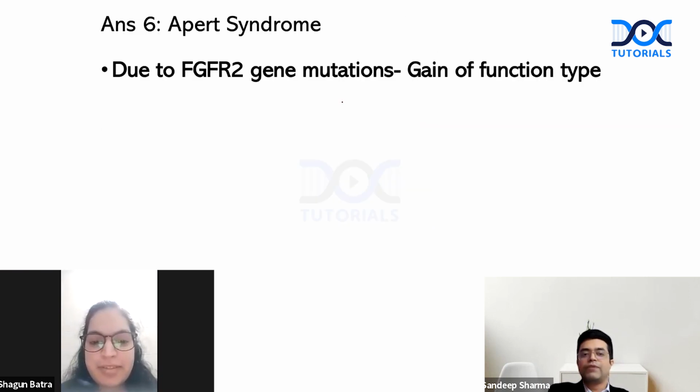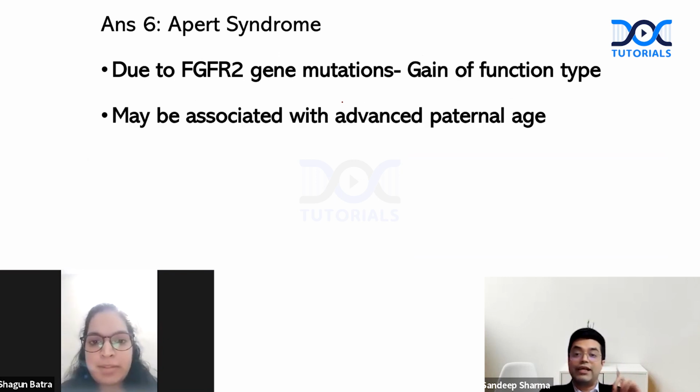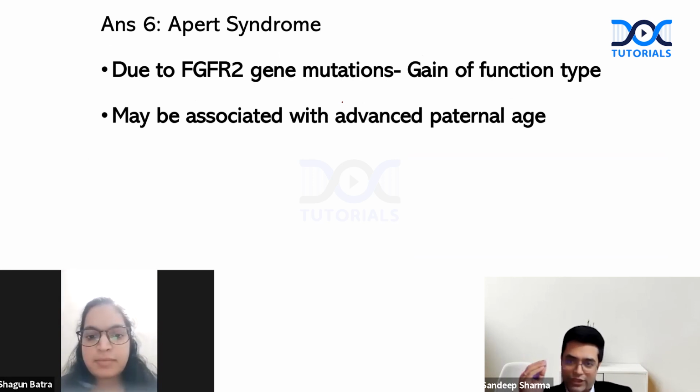In Apert syndrome, there is gain of function missense mutation in the FGFR2 gene. It may be associated with advanced paternal age. All through our life, we keep on remembering the causes of advanced maternal age, but nobody thinks about the father also. So this is one syndrome with an association with advanced paternal age. Not all patients will have advanced paternal age, but one association of advanced paternal age is Apert syndrome.